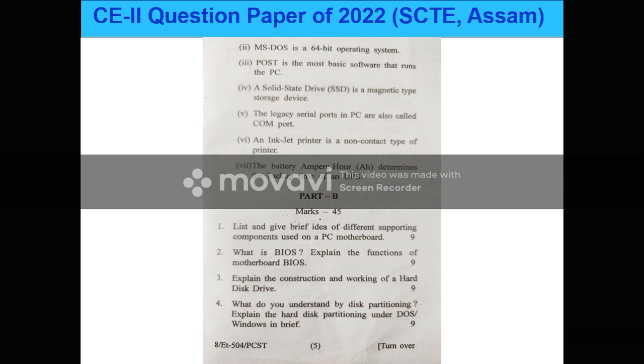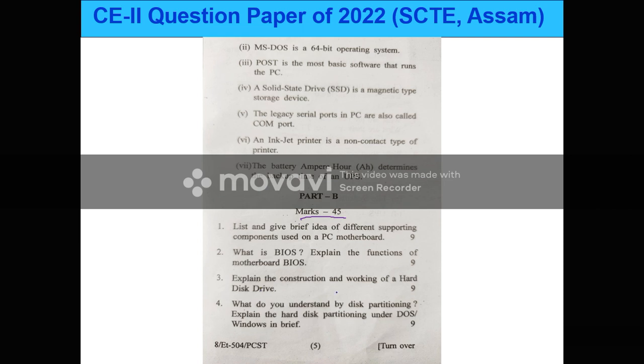So here is part B. There are 45 marks. There are 8 questions, out of which a student has to write any 5. Each carries 9 marks, 9 into 5 means 45 marks. The first question is: list and give a brief idea of different supporting components used on a PC motherboard. Here are 9 marks. The second question is: what is BIOS? Explain the function of the motherboard BIOS. Here is also 9 marks.